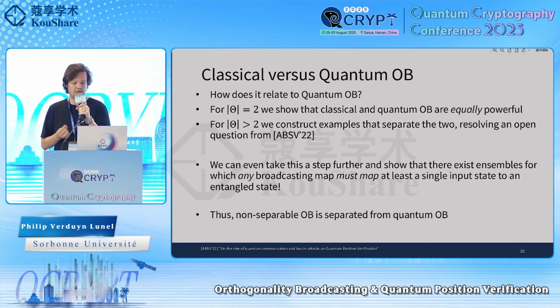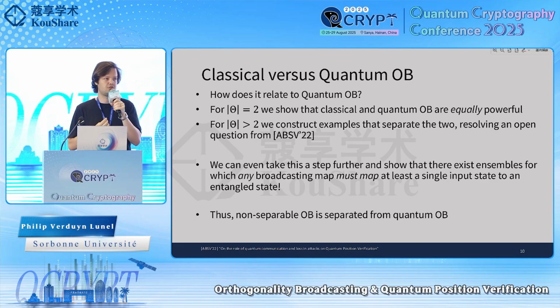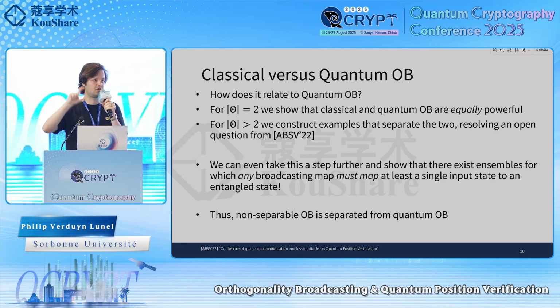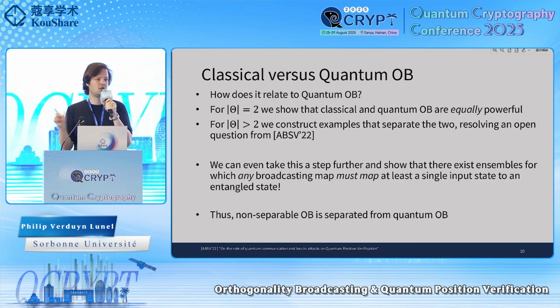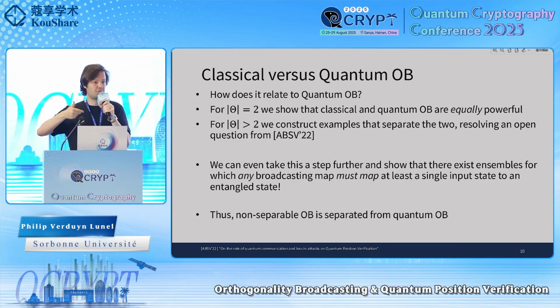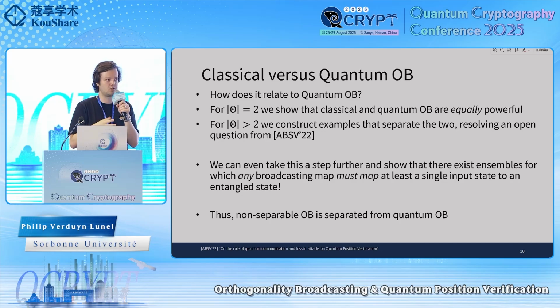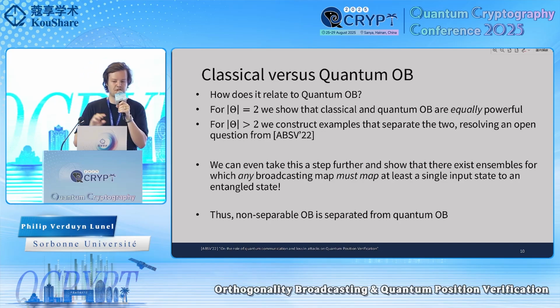And then how does this relate to quantum orthogonality broadcasting? So what we show is that if your amount of different ensembles that you pick from, so you have theta different ensembles, if it's equal to 2, then classical and quantum orthogonality broadcasting are equally powerful. So there's no advantage in using quantum orthogonality broadcasting. But we give a separating example when theta is bigger than 2. So we give a specific example. I'm not going to give it now, but you can look it up or talk to us about it. You can separate these different classes by these examples.